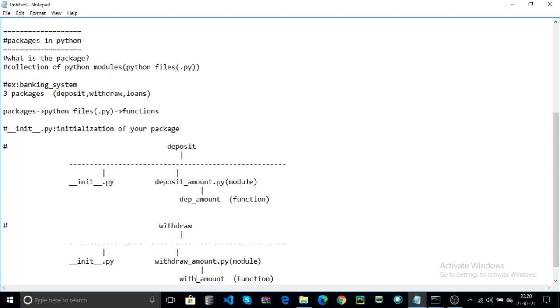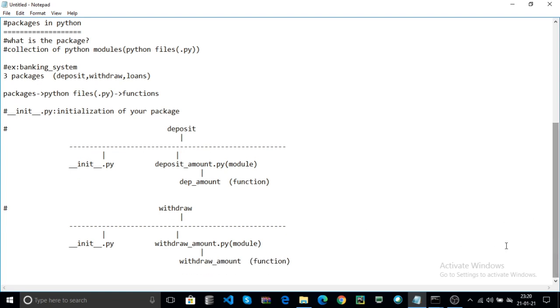Here I create withdraw_amount as one function in the Python file. For convenience, this is one function in the withdraw_amount.py file.